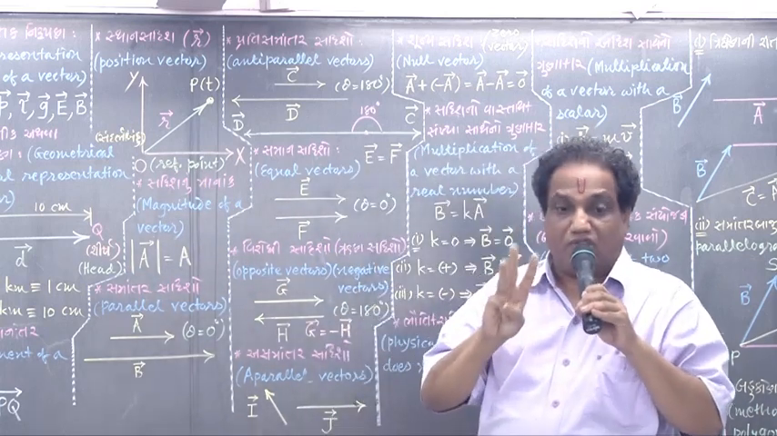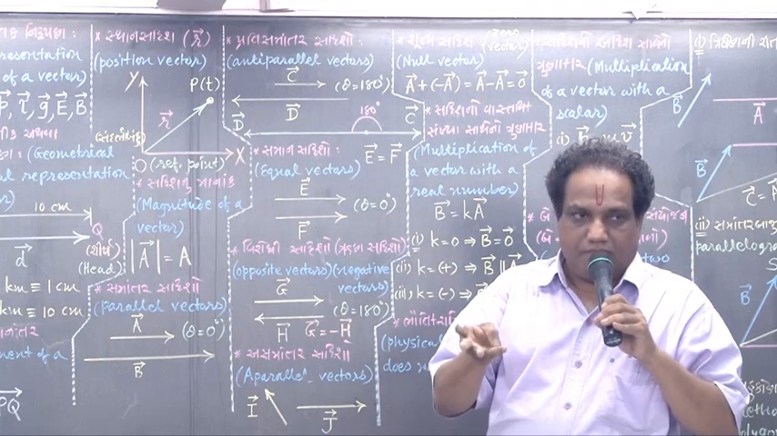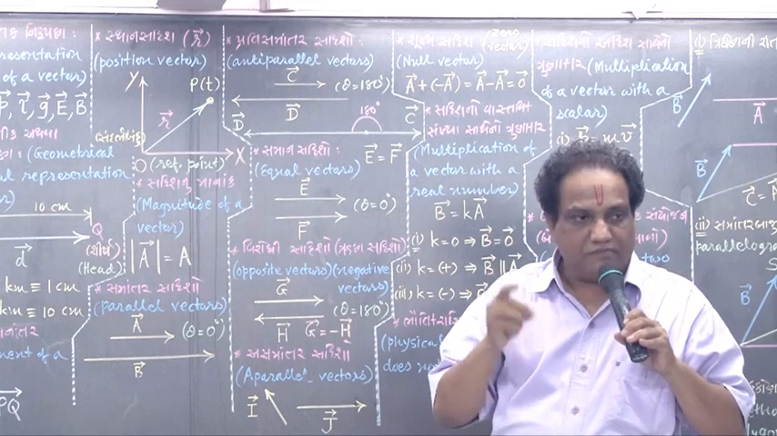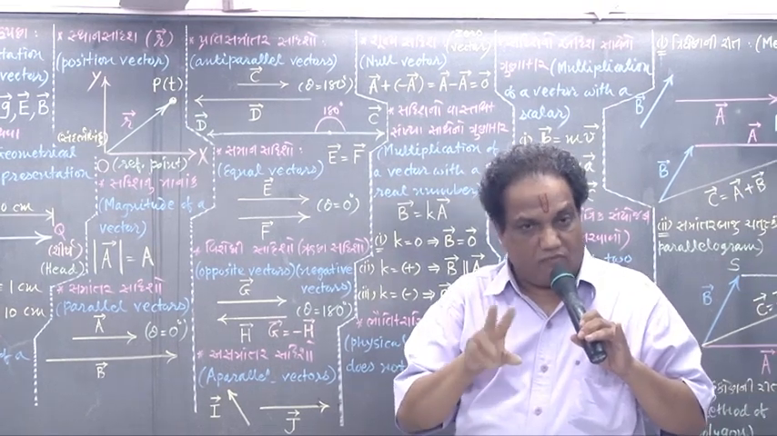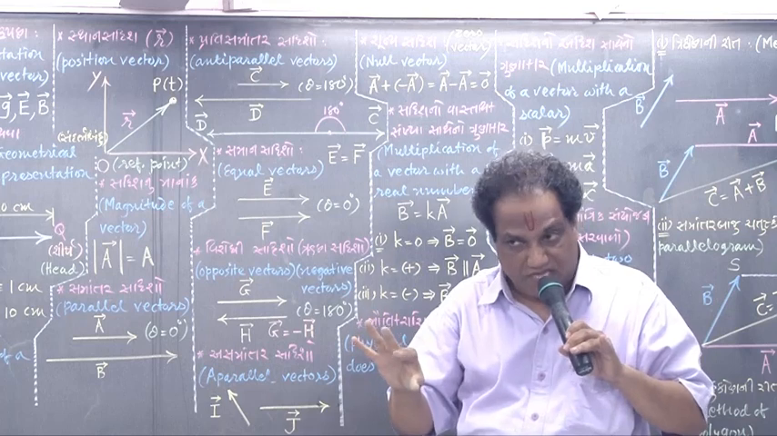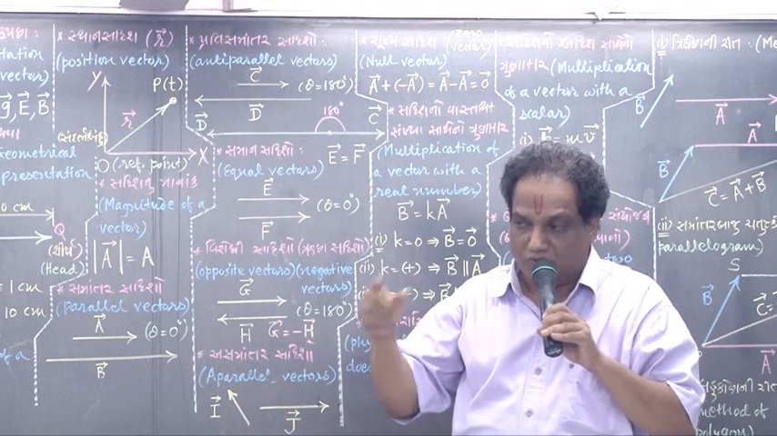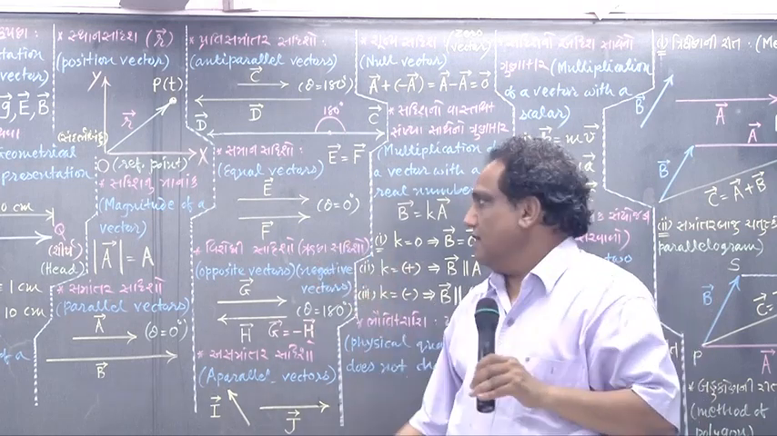Position vector depends on three things: time, particle, and reference point. If any one or more of these three changes, then the position vector would change. Okay?